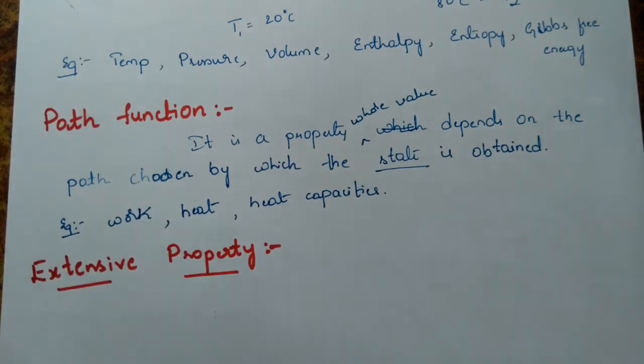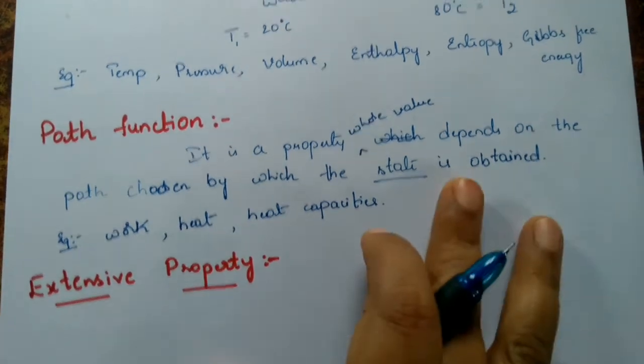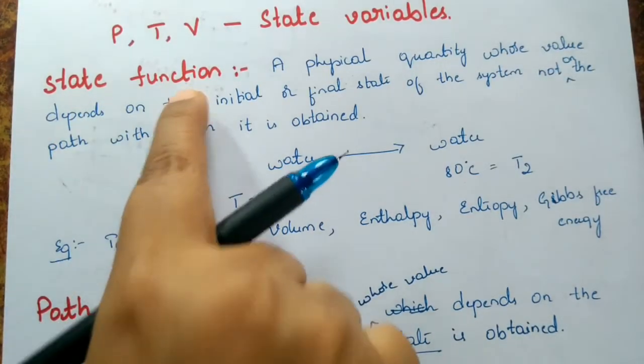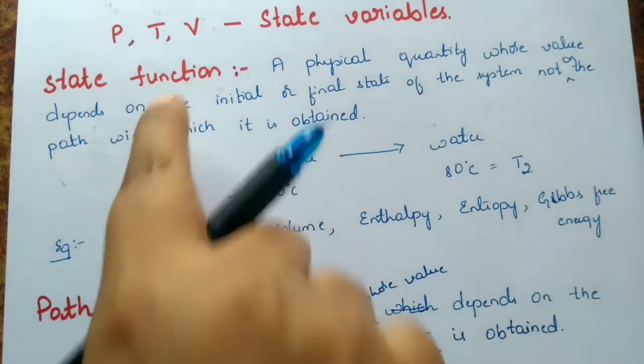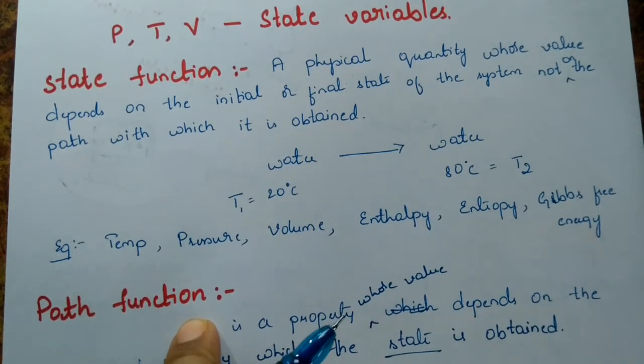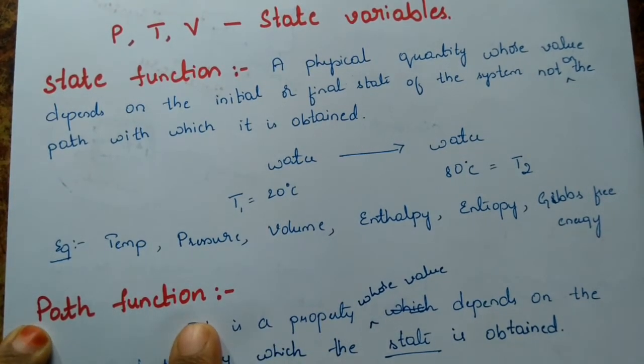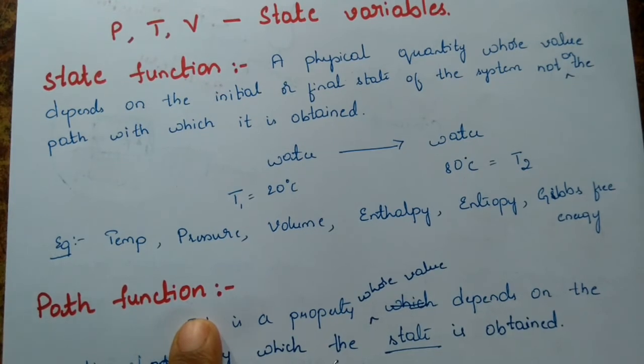Next we'll move on to the next term, that is extensive property. We have two types of properties. The properties have been classified under two types, same as state function and path function. This is based upon the value of that particular property on which it is dependent. If the value of the property depends on the state of the system, then it is a state function. If it depends on the path taken by the system, then it is called a path function.